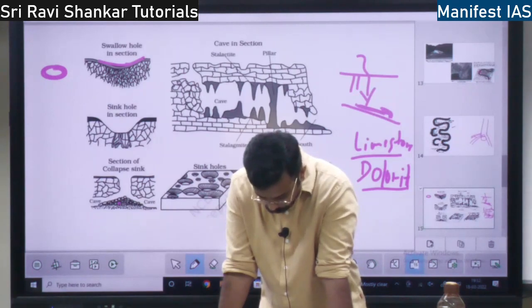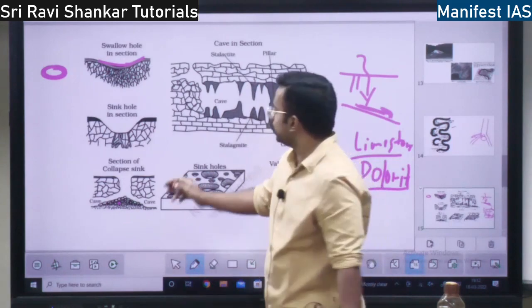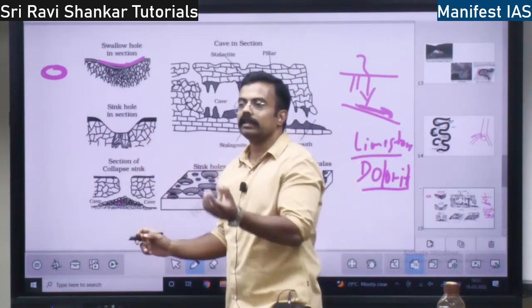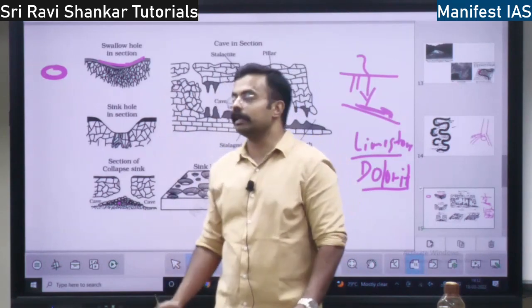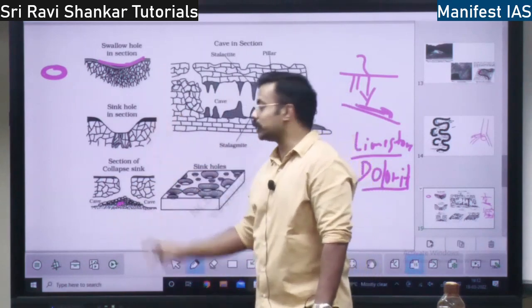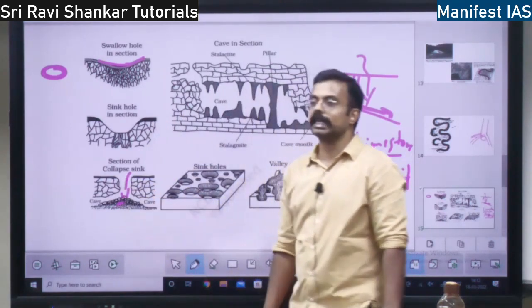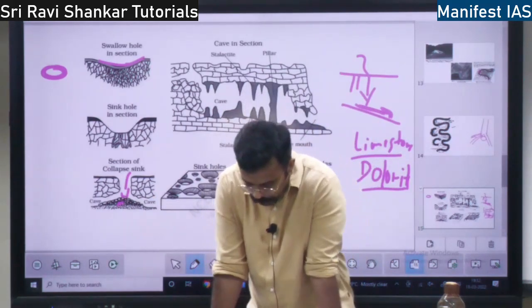Later on, in a sinkhole there will be little sinking, whereas when the entire material sinks together, it is known as collapsing. First there will be a swallow hole, next a sinkhole, and later on a collapse hole.